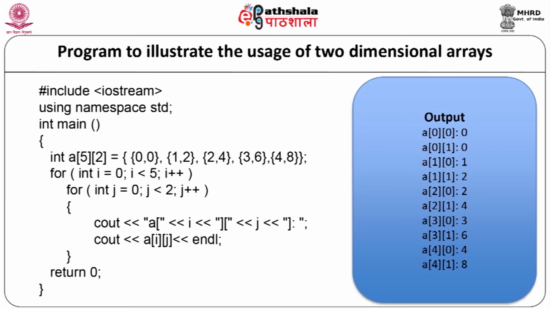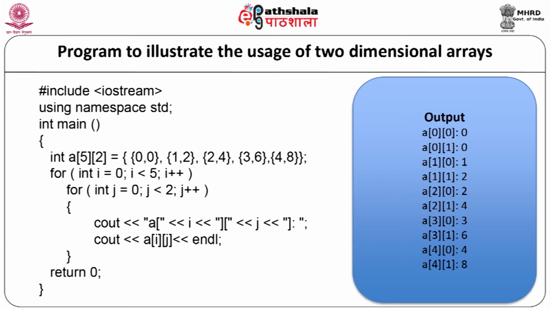Now let us see a simple program to see the usage of two-dimensional arrays. We will start with our program, hash include iostream, using namespace std. We will start with our main function, int main. We will declare and initialize our two-dimensional array as int a[5][2], where 5 is the number of rows, 2 is the number of columns, and we are initializing the 5 rows as 0 0, first row, 1 2, second row, 2 4, third row, 3 6, fourth row and 4 8, fifth row.